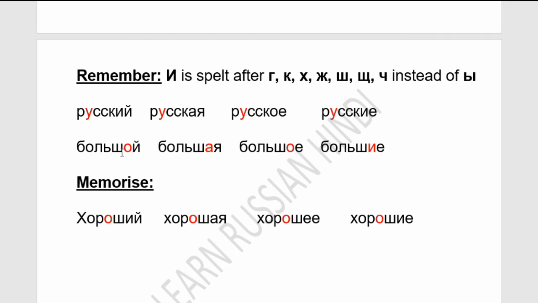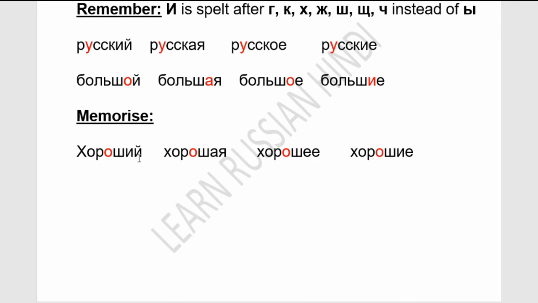Similarly, after ш we cannot use hard ы: большой, большая, большое, большие. Remember this rule, it is very important. Хороший, that is good: хорошая, хорошее, хорошие. Some exceptions are there, so you can memorize these. These are the nominative case endings of adjectives.